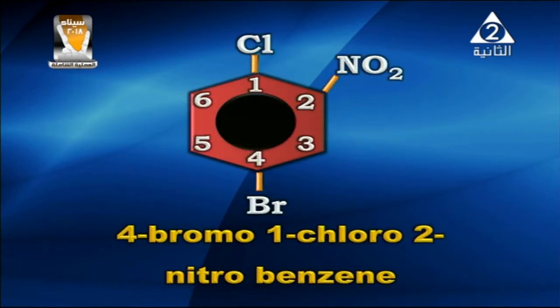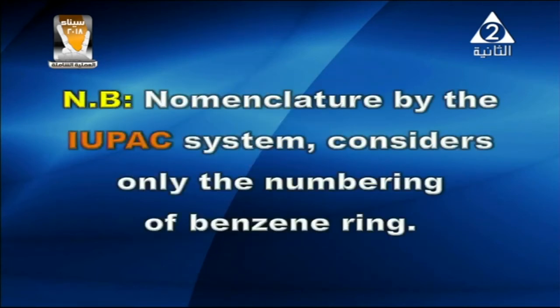This molecule, we have chlorine and nitro and bromine. We have to number the carbon atoms of the ring by putting the lowest sum of the branches in the benzene ring. So we can get here 4-bromo-1-chloro-2-nitrobenzene. Remember, my dear student, here the alphabetic order will be applied to name the compound. My dear student, notice that the nomenclature by the IUPAC system considers only the numbering of the benzene ring.